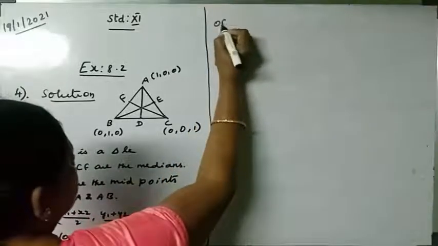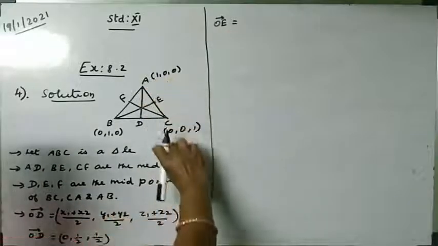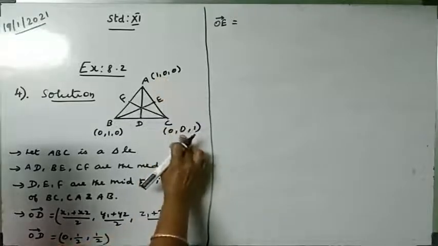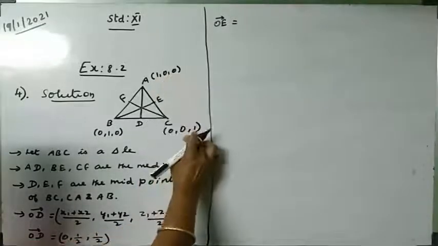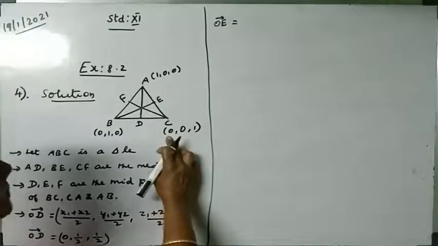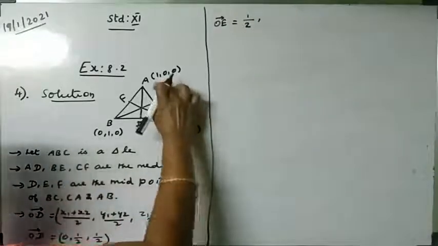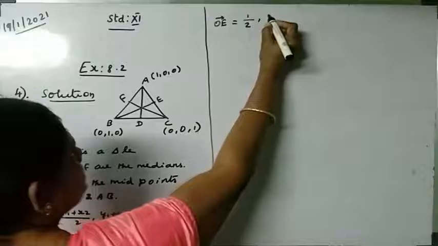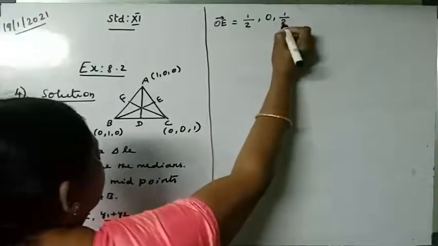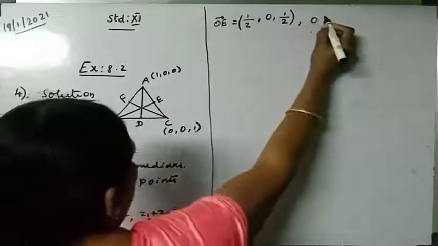So OE is equal to: take these two vectors, add the first numbers and divide by 2, add the second numbers and divide by 2, add the third numbers and divide by 2. So first number 1 plus 0 is 1, so 1 by 2. Second number is 0 plus 0, which is 0. Third number is 0 plus 1, so 1 by 2. So that is the OE vector.